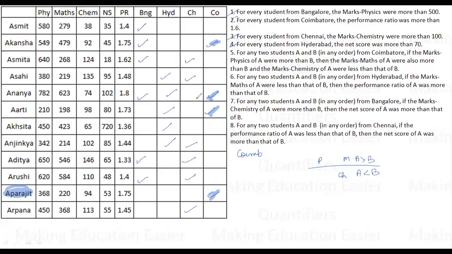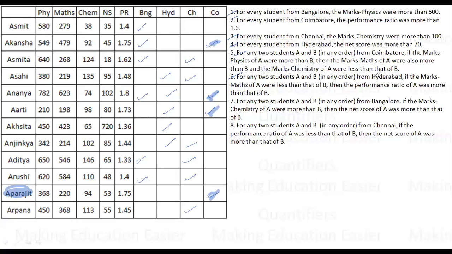See, just since we are here, let's say if Aarti had two possibilities, Hyderabad and Coimbatore, and Aarti's Coimbatore probability was gone, then we would have written her to be in Hyderabad, right? Eliminate kar dete hain usko. So Coimbatore is sorted right now. Next point is Hyderabad.